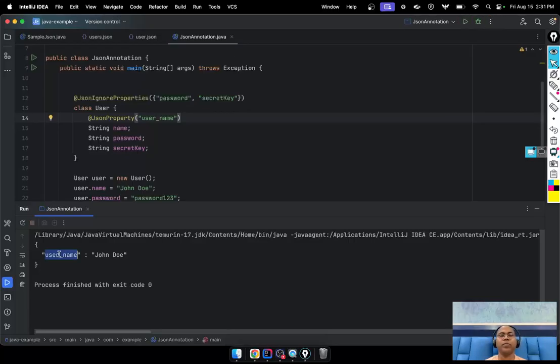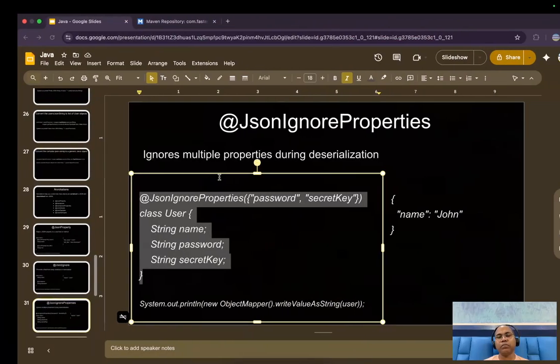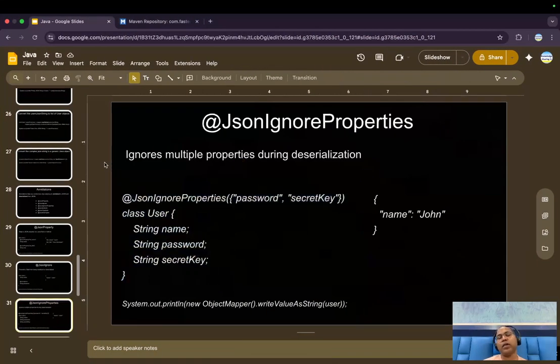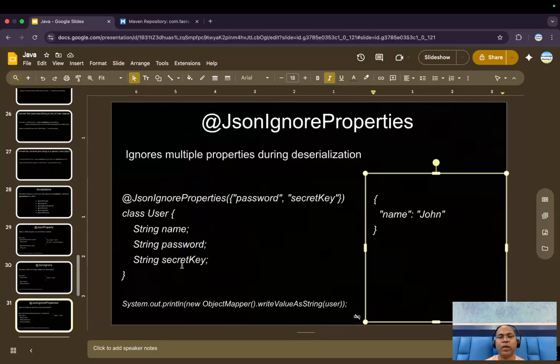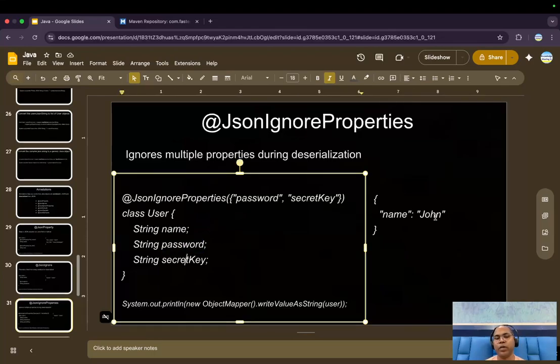This is the username, and this would be skipped. So I'm trying to say the annotation helps us skip, here in the case of username and password. I don't want the password to go here, or the name to go here right now.